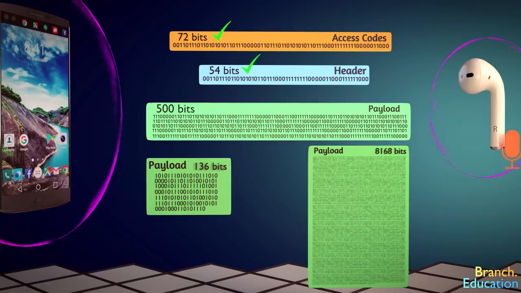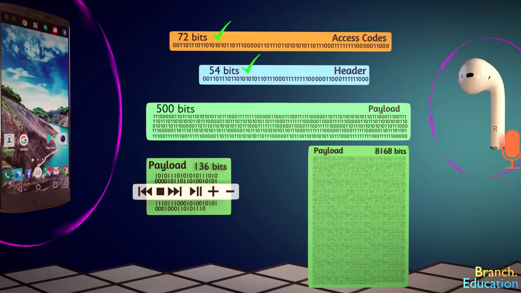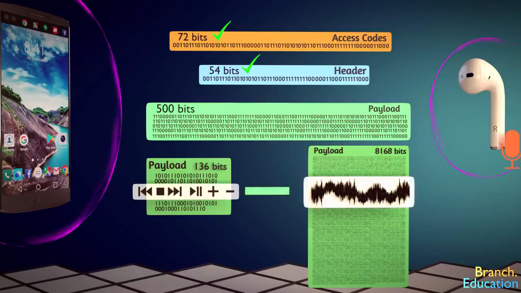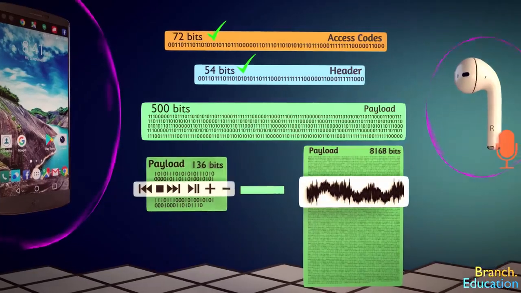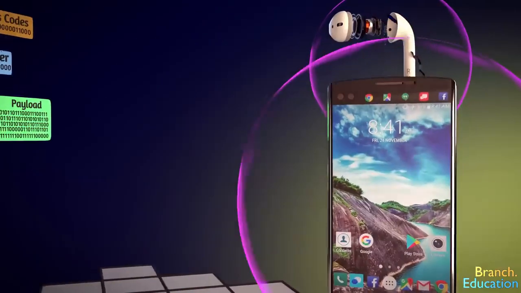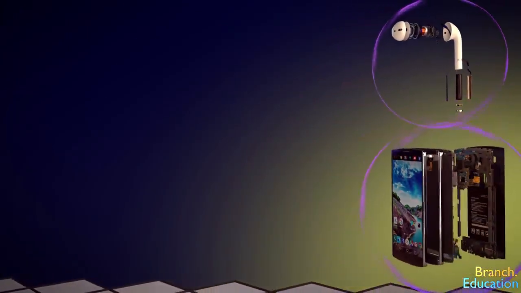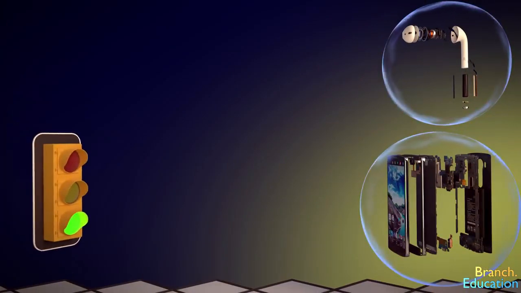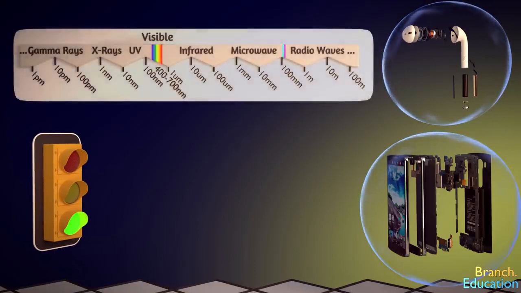For example, simple commands from your headphones, like pause or play the music, would require far fewer bits than sending or receiving high-quality audio. An additional caveat is that the electromagnetic waves sent and received from the antenna in your smartphone and earbuds and the light from a traffic light share the aspect that they both function within the electromagnetic spectrum.